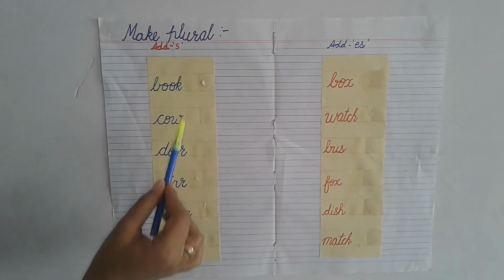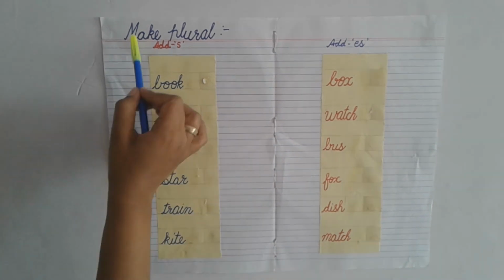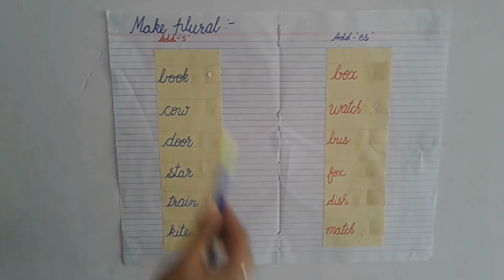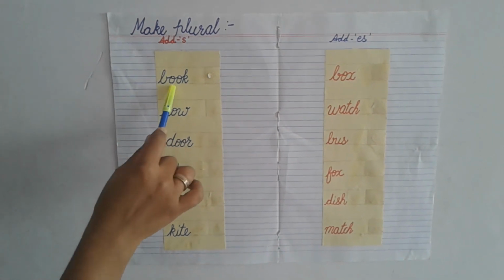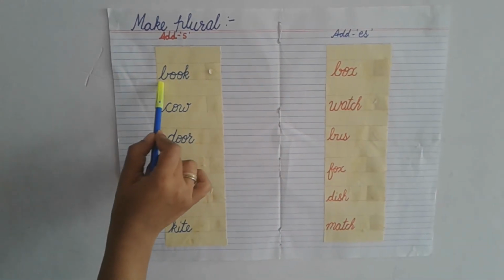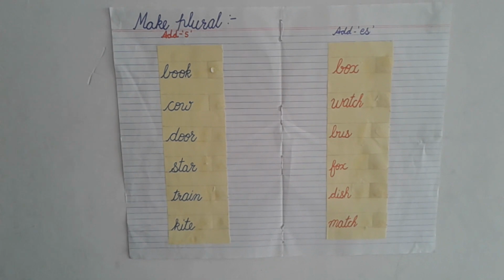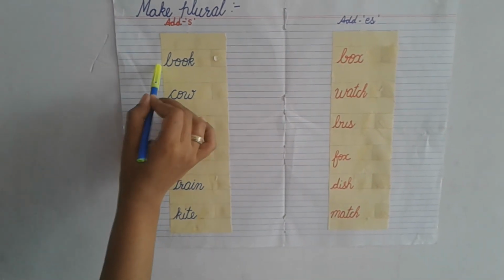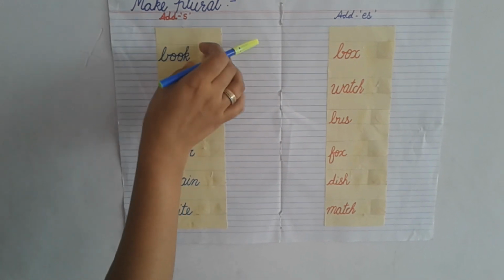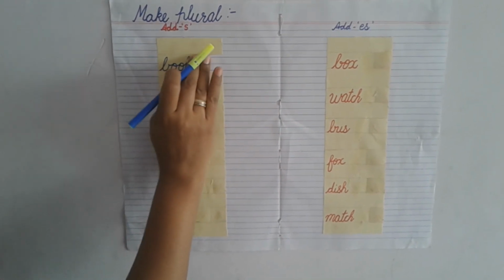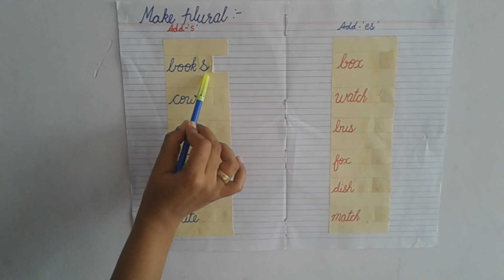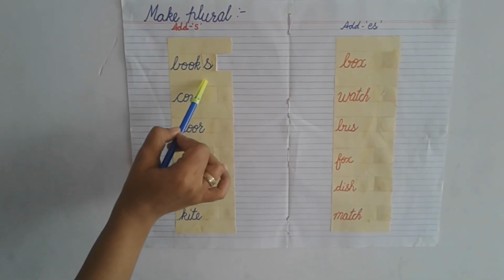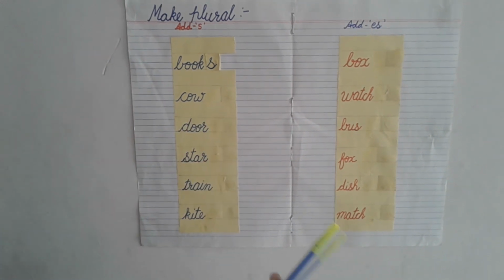Now children, this activity you have to do. Here you have to make plurals. You have to give the answer. Okay? You have to add s here. If you have one book, how will you write the answer? Please write it in your notebook. Book, and the answer is books. If we have added s, it is books, more than one.